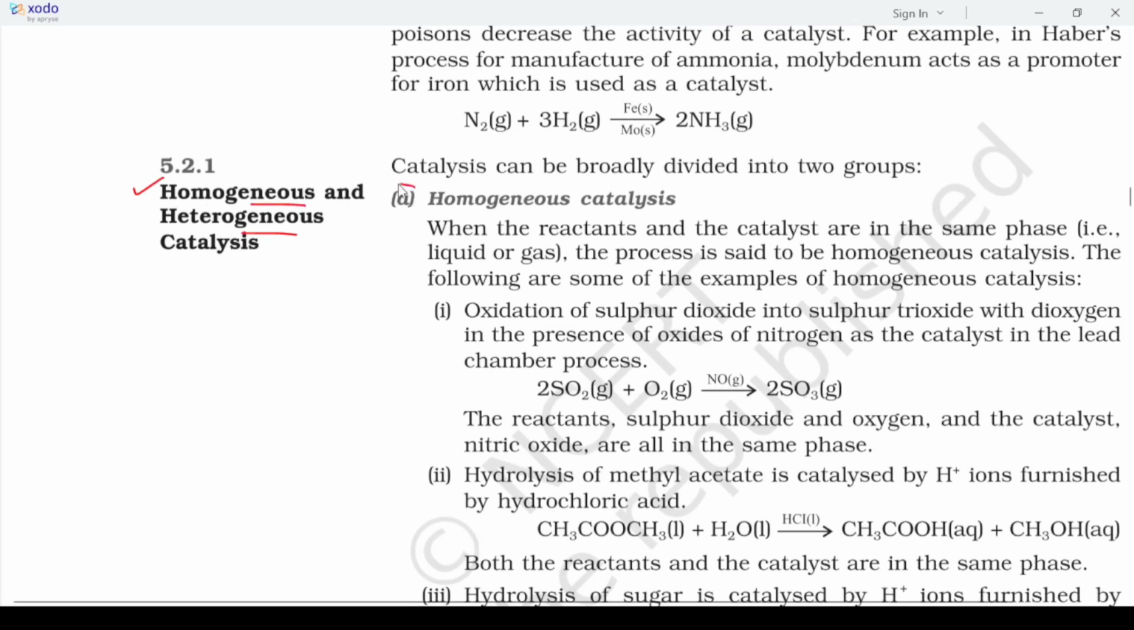Now look here, what do we mean by homogeneous catalyst? Here it is given: when the reactants and the catalyst are in the same phase, liquid or gas, it is called a homogeneous catalyst. It means that in any reaction, if the reactant and the catalyst are both in the same phase, suppose both are in the gaseous state or both are in the liquid state, then it is homogeneous. Homo means same phase.